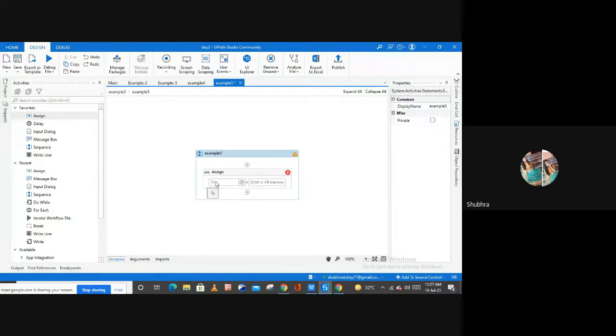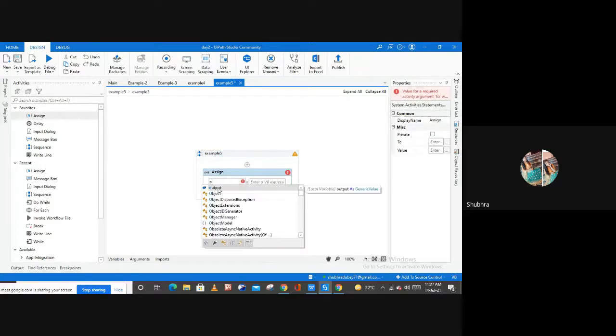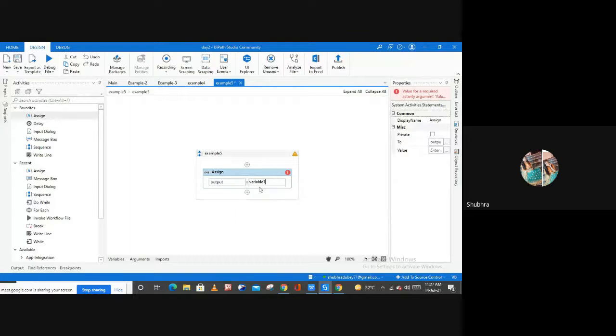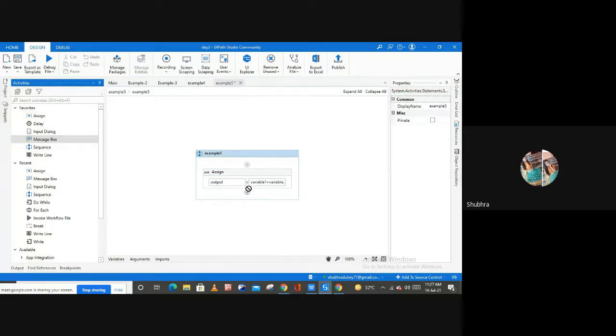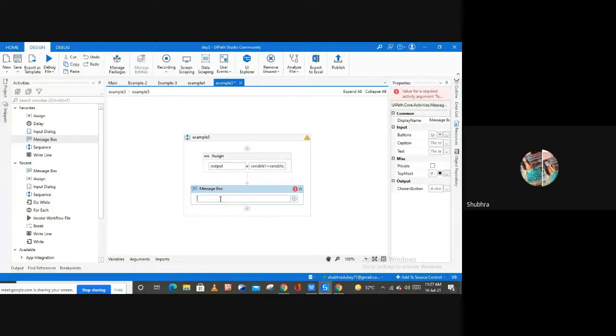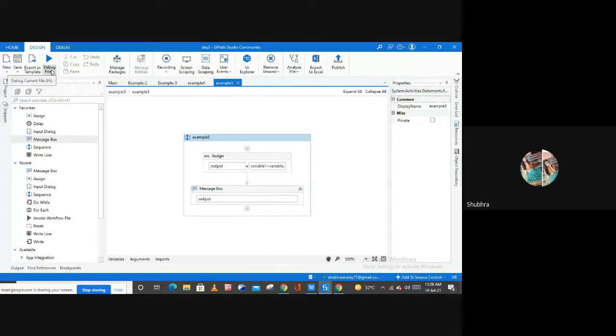And now let me declare my output variable here, and inside of this assign activity I'm going to do the addition of variable 1 and variable 2. And now I want to display my output on a message box. If you want, you can use the write line activity also. So simply to display the output, I'm going to mention my output here, right? Let me save my process and let me run this.